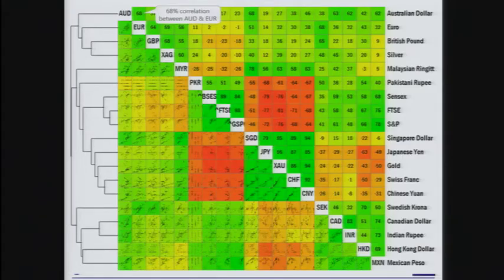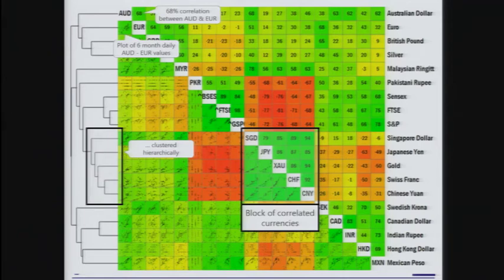What that does is creates blocks of correlated securities. So, the Singapore dollar, Japanese yen, gold, Swiss franc, Chinese yuan, these 5 currencies, they tend to move very similarly. They are one block. Similarly, here is another block that move together. The green indicates that they are positively correlated. Now, what happens, however, is that when anything in this block goes up, everything in this block falls. That is the red area in between, telling us that you have distinct chunks, clusters of securities that tend to move together, and for a portfolio manager it becomes very easy.